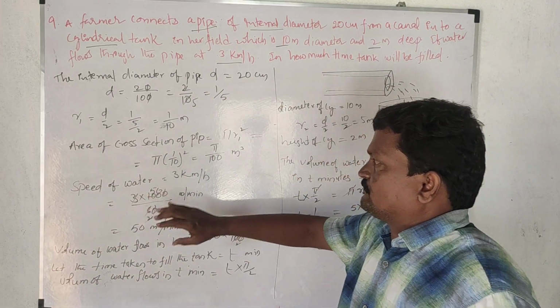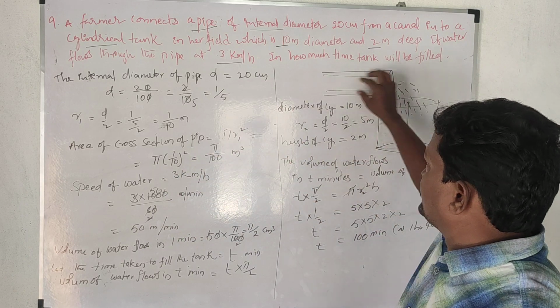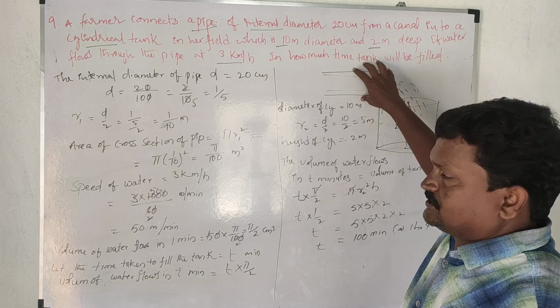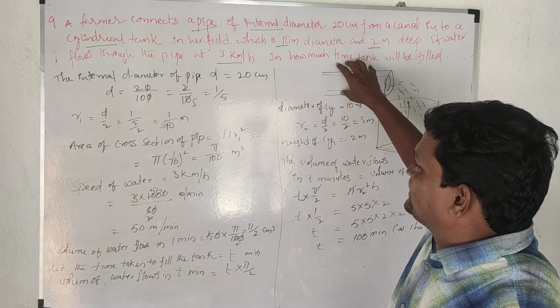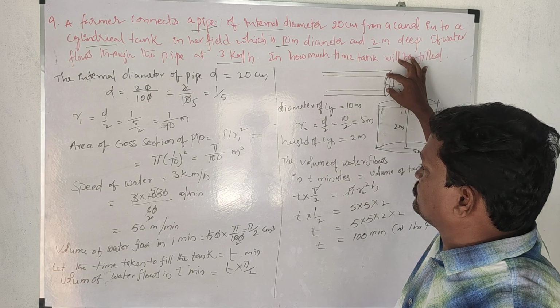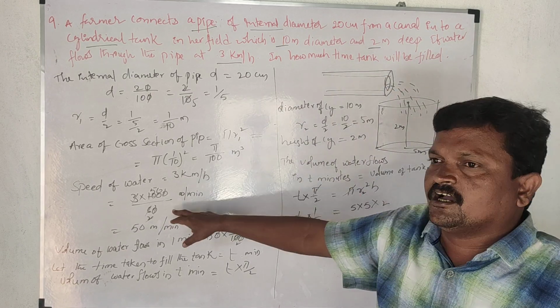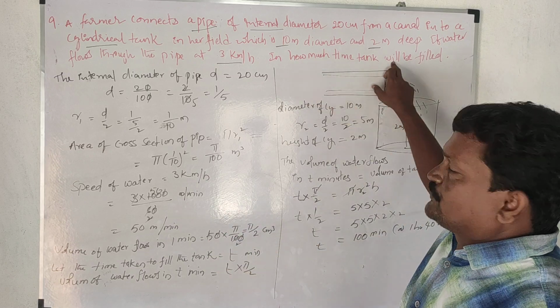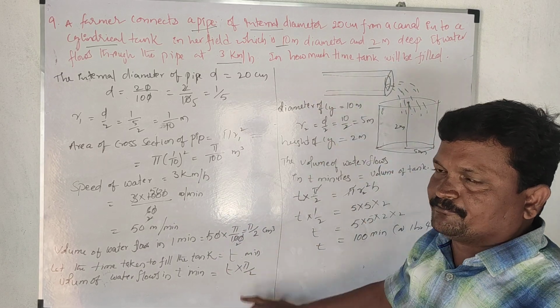So nothing else is there. First you have to find the cross section of the pipe, then it will be easy. Here the internal diameter is given, that's why I am taking the area of this and multiplying with the speed of the water. After multiplying this, we need to find the time, so I am taking time as t minutes.